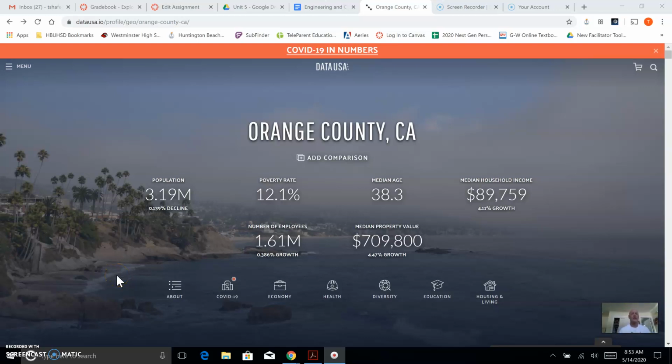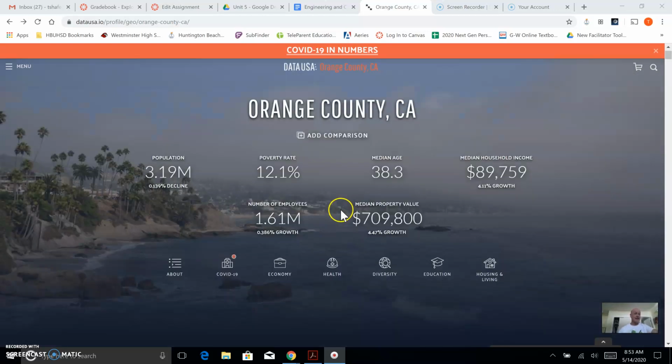We are going to start looking at some statistics, start looking at some charts and patterns to see what they can tell us. So, I found this really cool website. This is real data about all different counties, but I selected Orange County to begin with. Gives you some basic stats in the beginning.